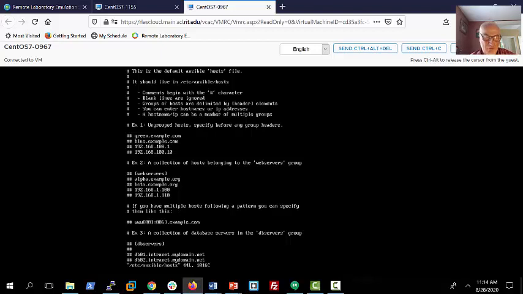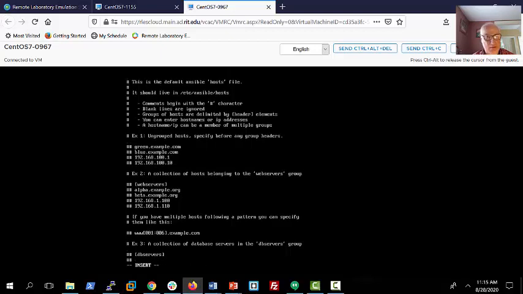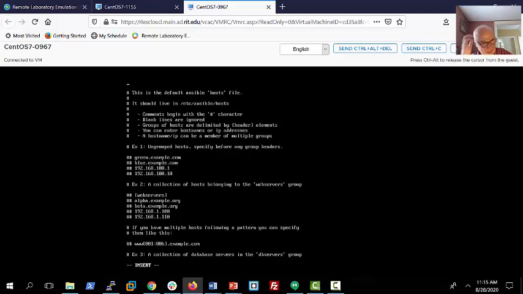You can see all these lines are commented out, so I'm just going to hit insert mode and drop down a little bit, and maybe a little further, and now I'm going to add two lines.